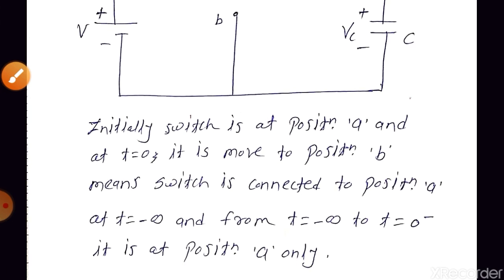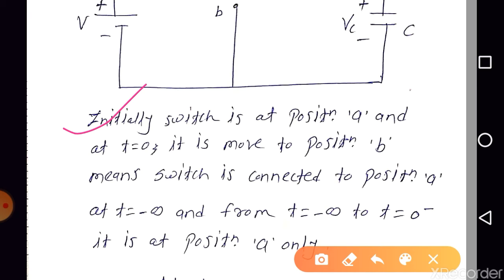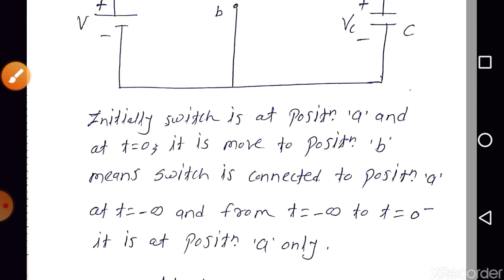Okay, so initially the switch is at position A, and at t is equal to 0 it is moved to position B. Means the switch is connected to position A at t is equal to minus infinity, and from minus infinity to 0 minus it is in position A only, right?